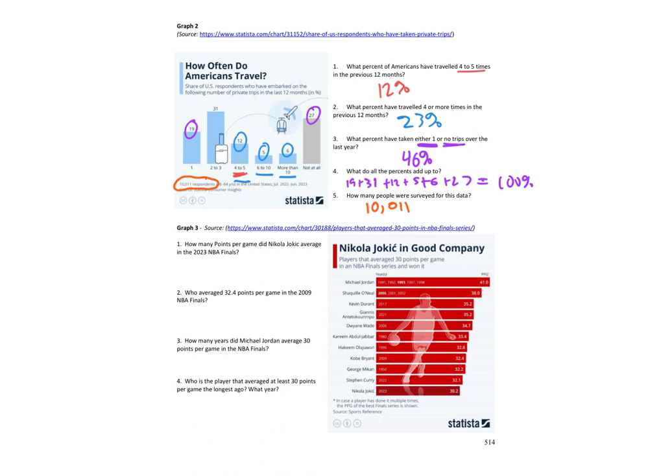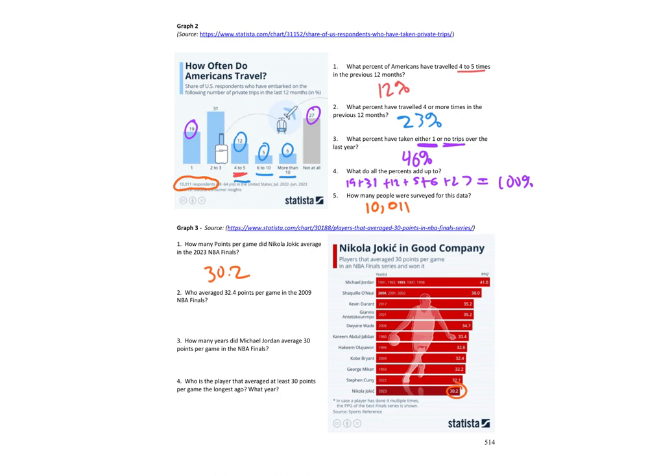Graph 3, about Nikola Jokic, player for the Denver Nuggets. How many points did Nikola Jokic average in the 2023 NBA Finals? So we've got this chart here in good company. Players that average 30 points per game in any NBA Finals series. Can we find Jokic's name on here? There he is. Nikola Jokic, 2023. Points per game is down the side here. So Jokic averaged 30.2 points per game in the 2023 NBA Finals.